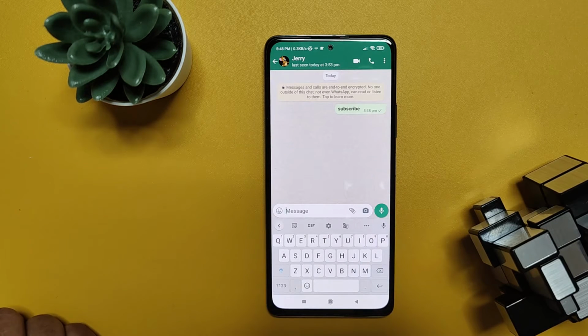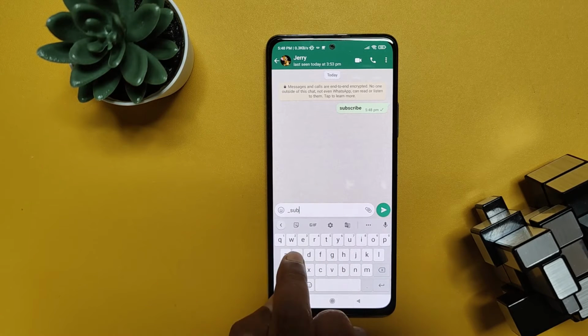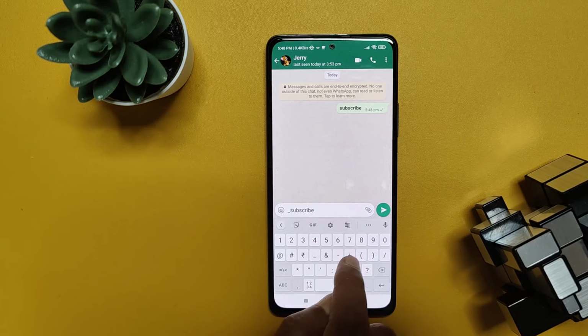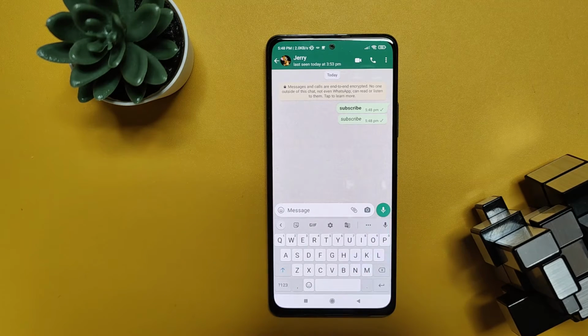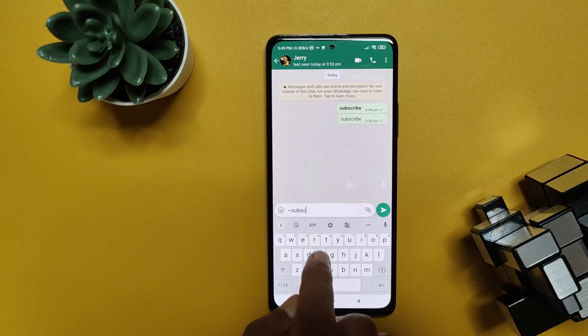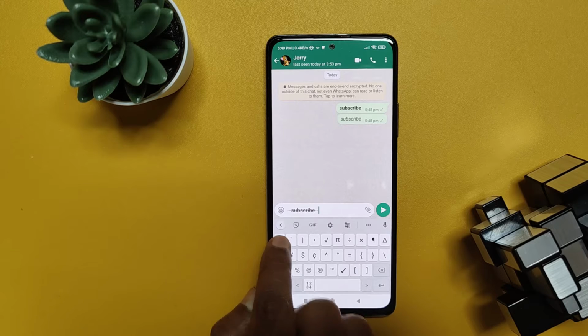The same goes for italics as well. Instead of an asterisk, you just have to use an underscore on either side of the desired word, and it will change your word or sentence to italics. Now if you want to strike through text, you will need to add a tilde to the beginning and the end of the desired passage. This will strike through your entire word or sentence.